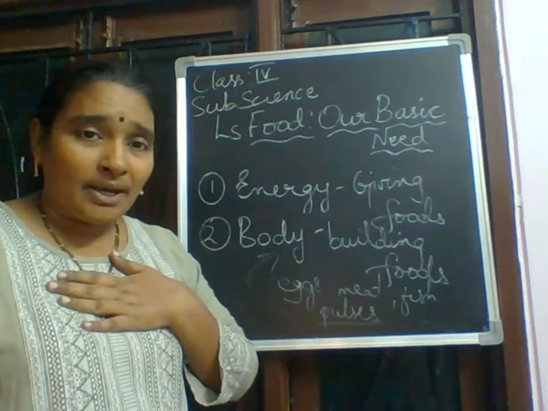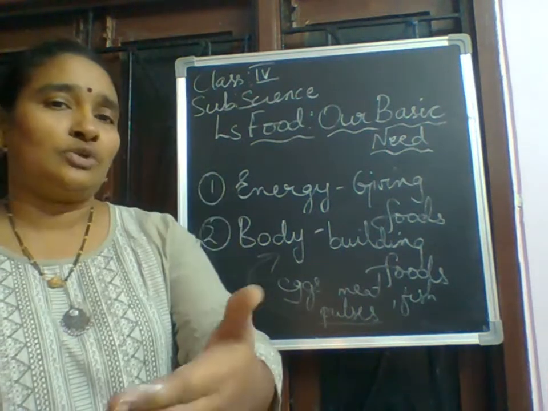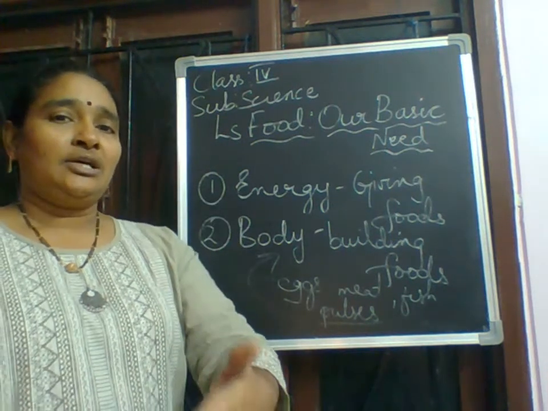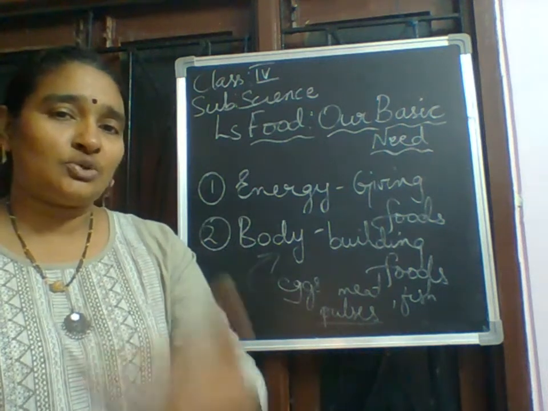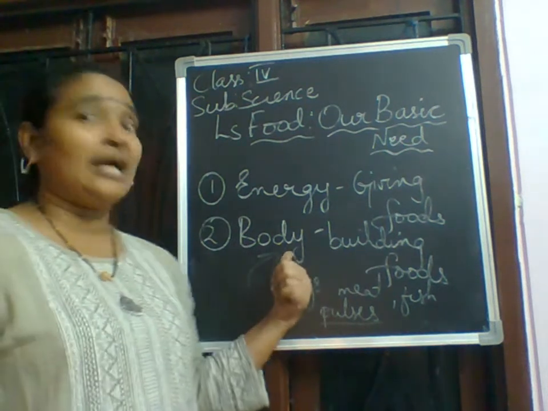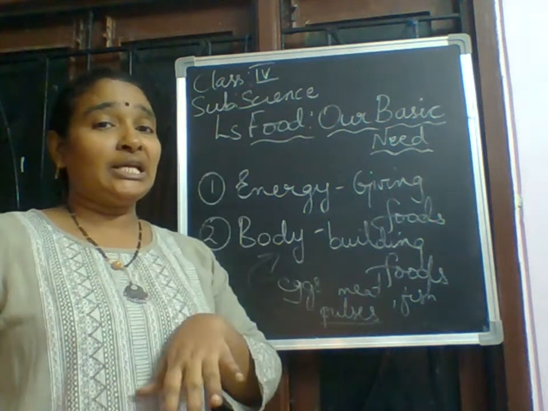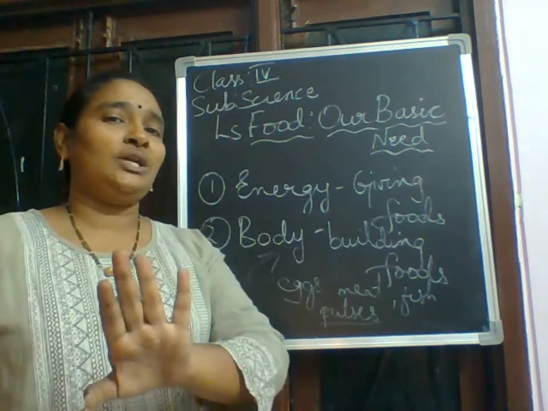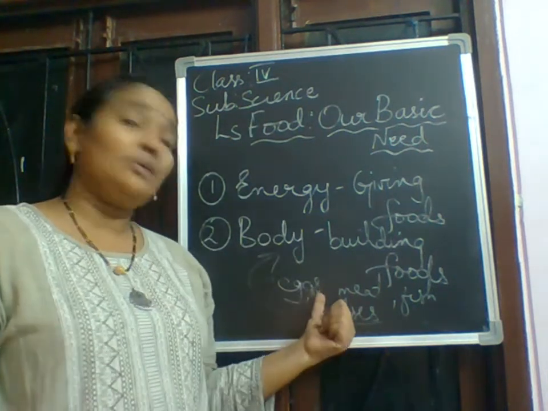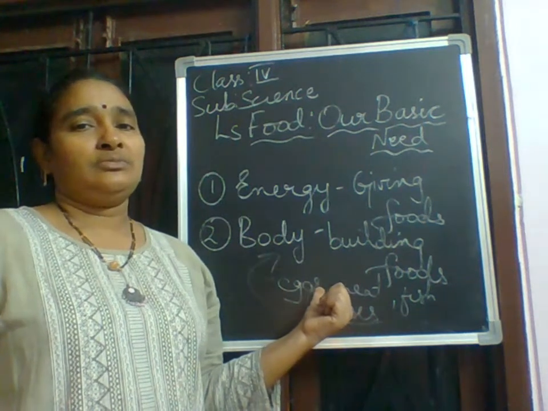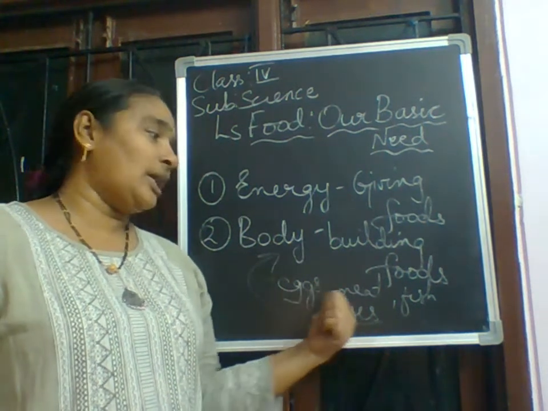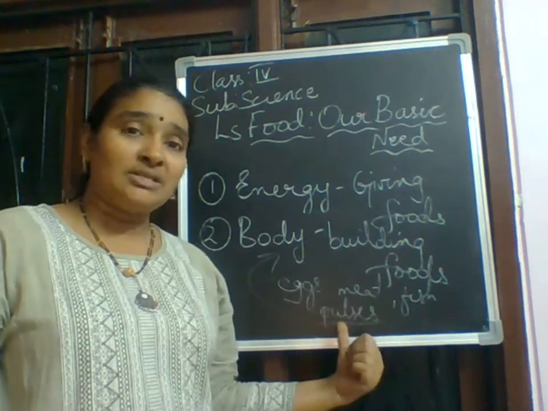So when I am comparing myself with you, a fourth class child, a fourth class child should eat more proteins than me. Why? Because my body growth is over. I can take a lesser amount, no problem. But you should take a larger amount. It means you have to take more proteins. Okay, so which items include eggs, meat, fish, pulses.